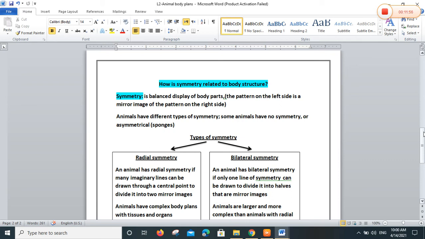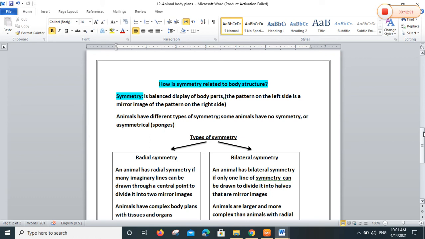Animals have different types of symmetry. This means some animals have no symmetry, because we mentioned we have two phyla. Remember, yesterday we spoke about the two phyla of animals, vertebrates and invertebrates.